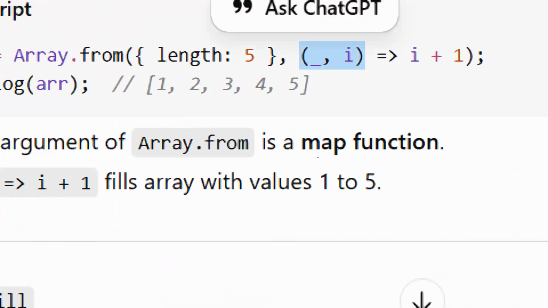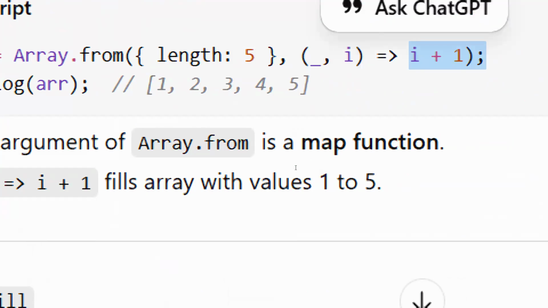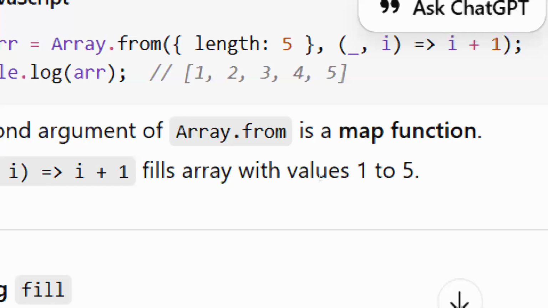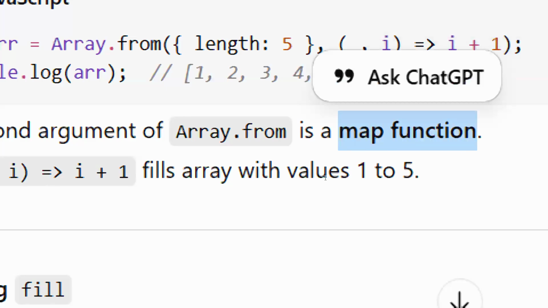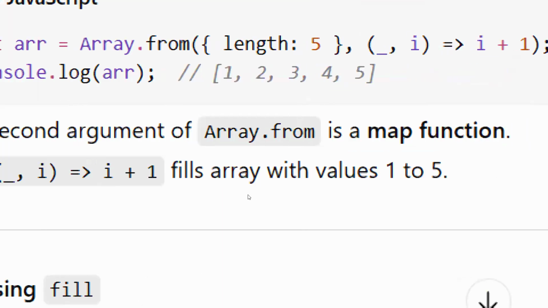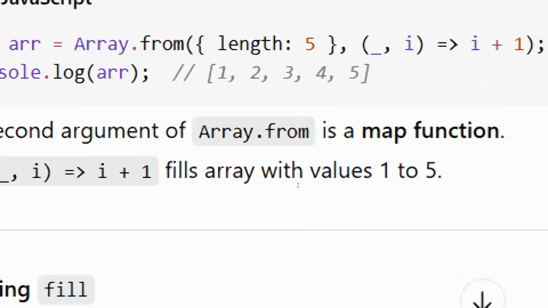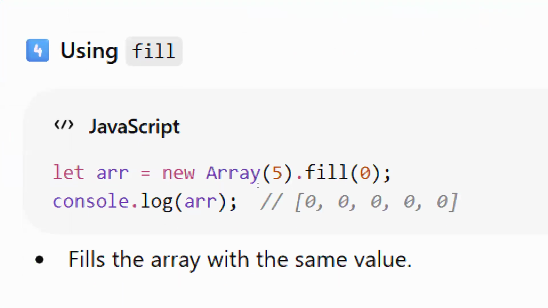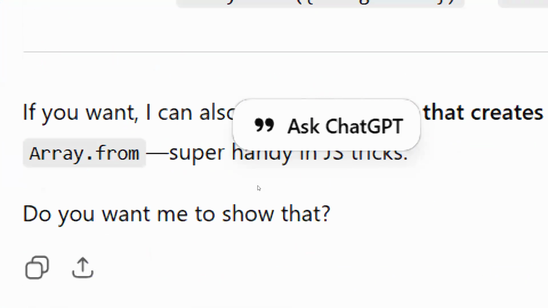Underscore comma i means index. Index is increased. See guys, the second argument of the array.from function is what function? Map function. Map is doing an operation on all the elements. It fills the array with values from 1 to 5. I know the array fill function, right? Fill function is filling the data.